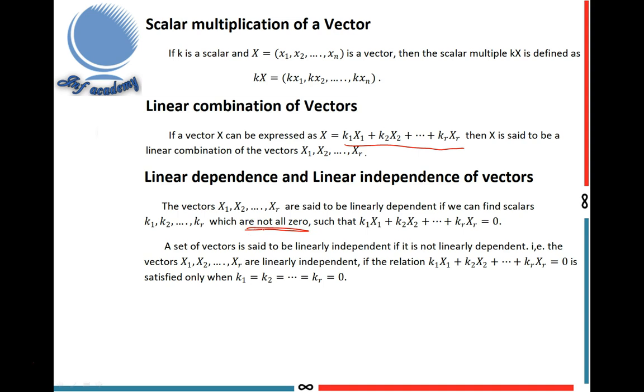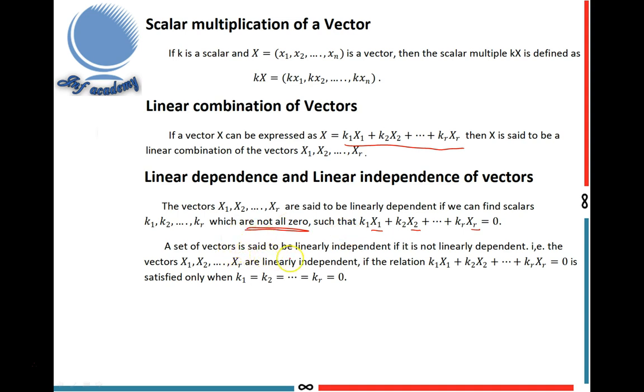That means at least one of the k's is not zero, such that k1 x1 plus k2 x2 plus etc. plus kr xr equal to 0. Here x1, x2, xr are vectors and k1, k2, kr are scalars. This is the definition of linearly dependent.